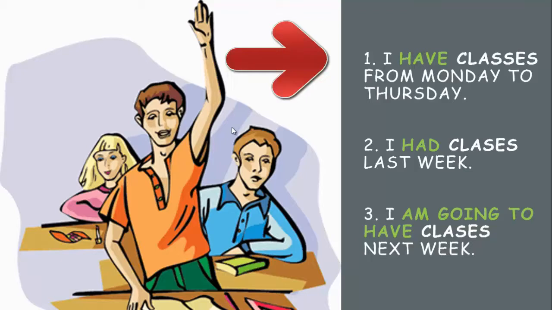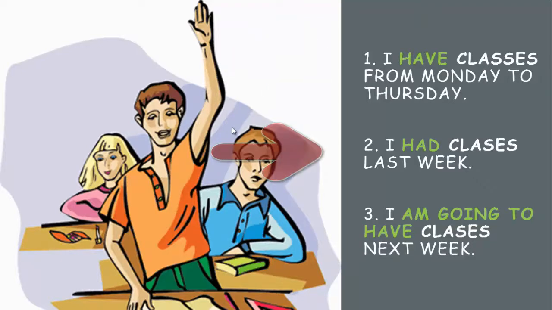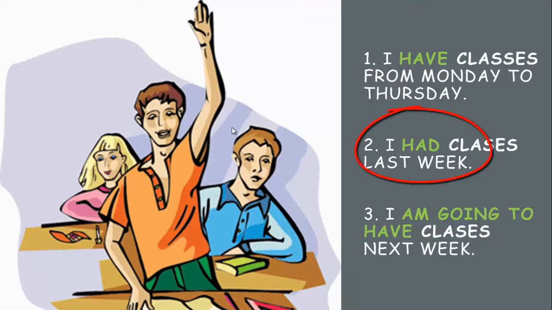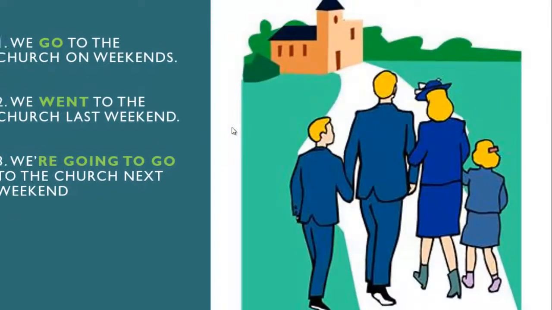I have classes from Monday to Thursday. I had classes last week. I am going to have classes next week. Have is an irregular verb, and you can see the verb have in past is had. I had classes last week. Okay, what we have next?